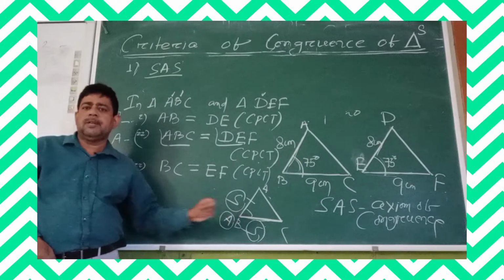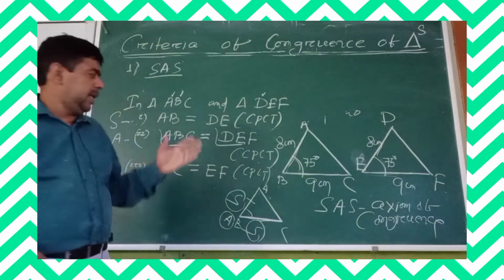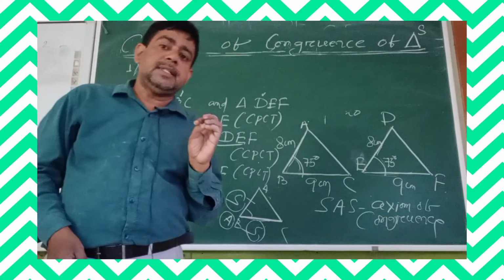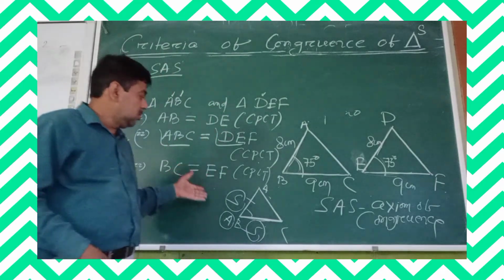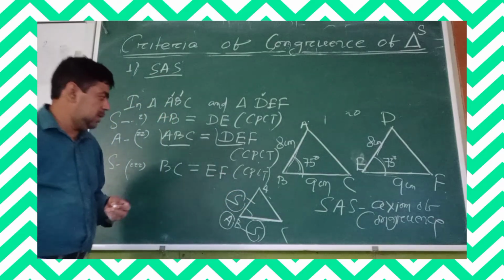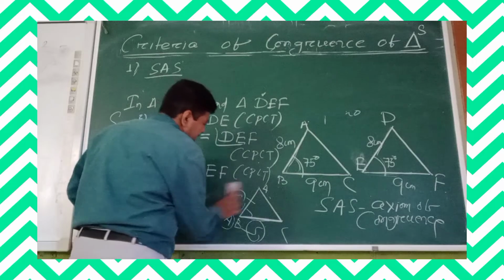This is how you can identify, after writing the corresponding parts, which criteria the triangles are congruent under. Otherwise it is a confusion for you. Is it clear?